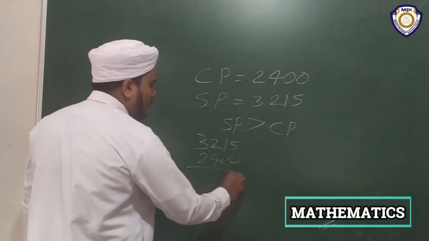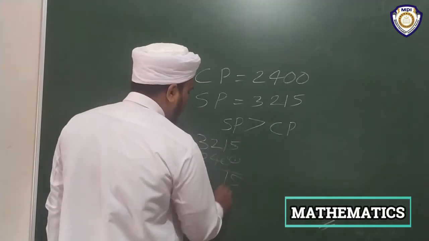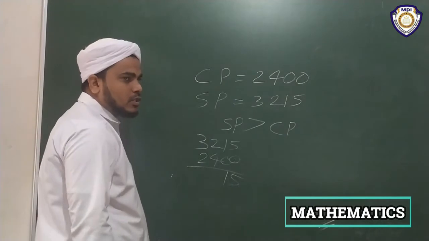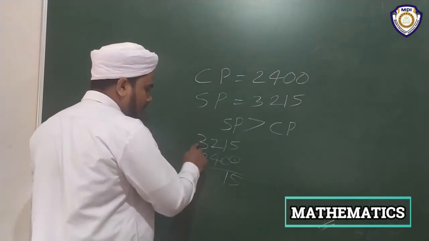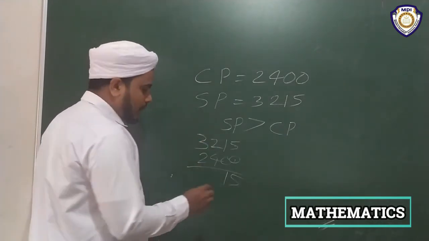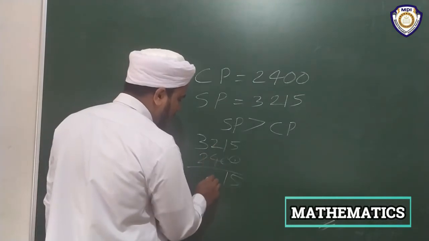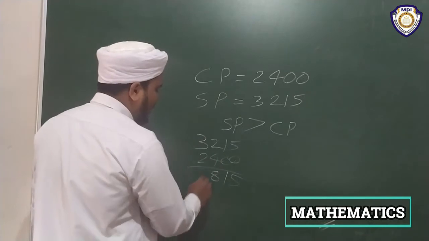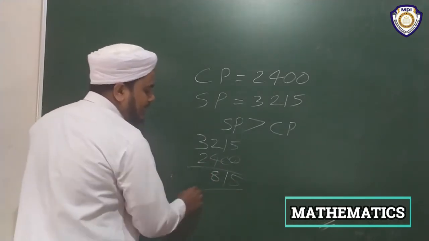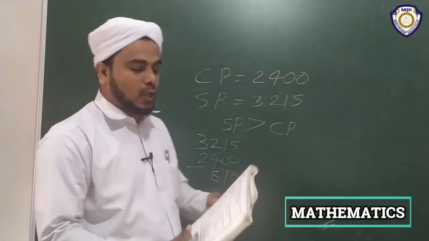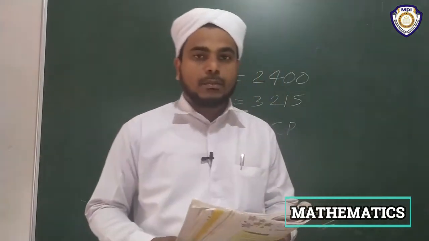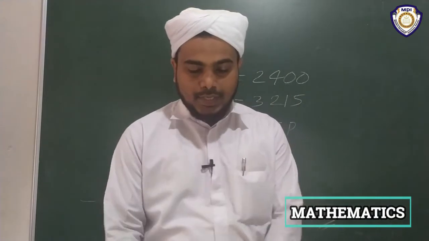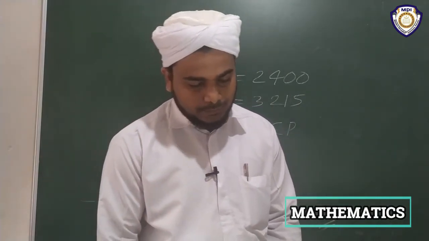5 minus 0, 5. 1 minus 0, 1. 2 minus 4, you cannot subtract 4 from 2. Then you just borrow 1 from 3. Then 12 minus 4, 8. Okay. Then this is the profit of the shopkeeper. There are example 2 and example 3.